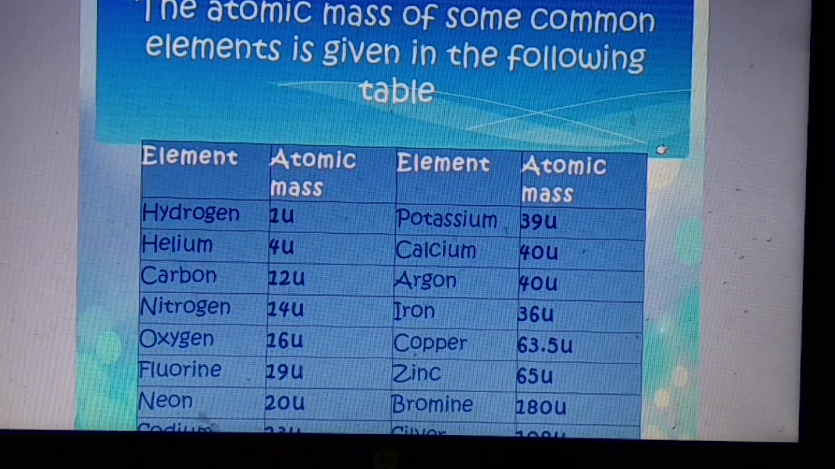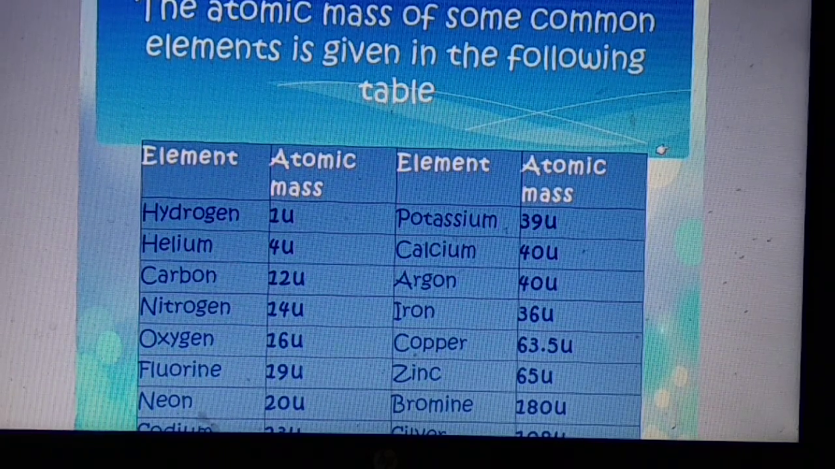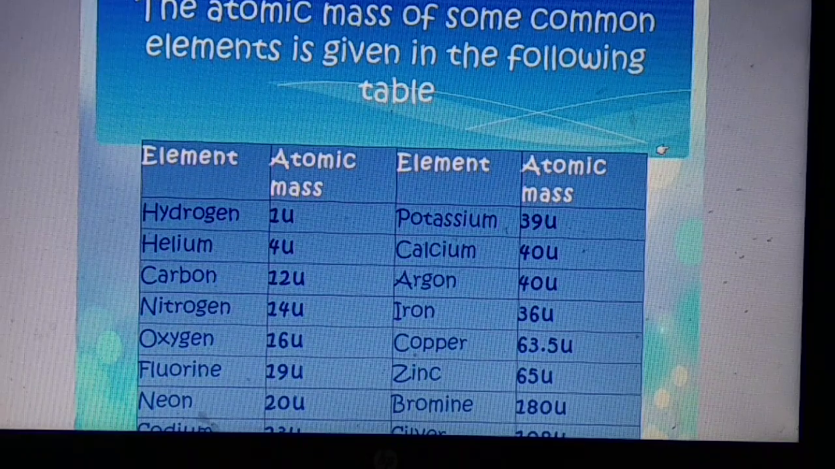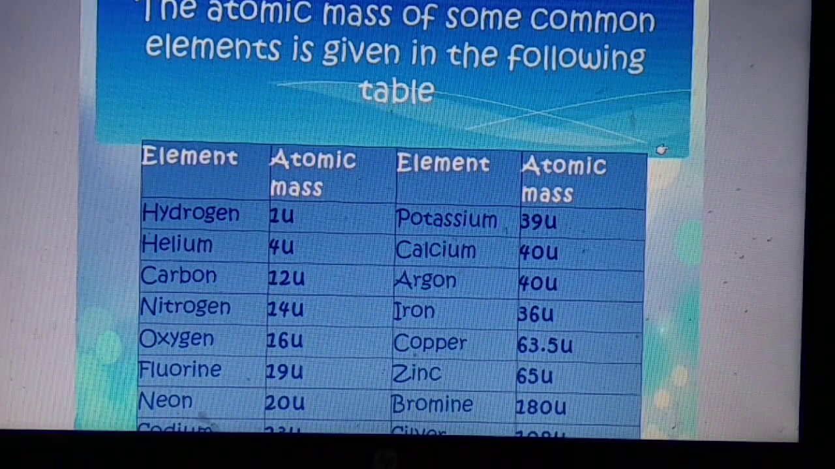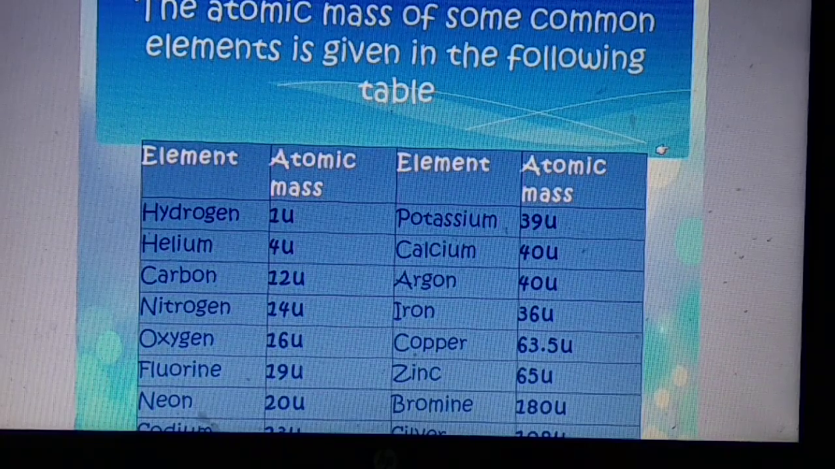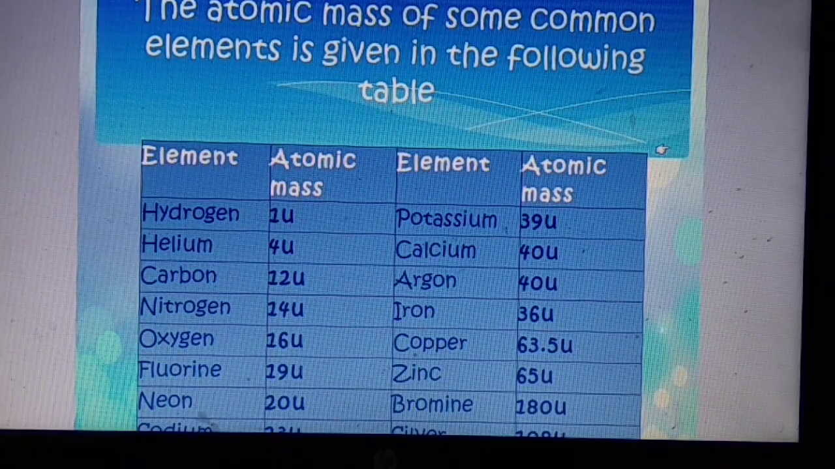So students, what is the atomic mass of iron? Answer is 55.8 or near about 56. Copper 63.5. Calcium 40. Argon 40. So this is the atomic number.